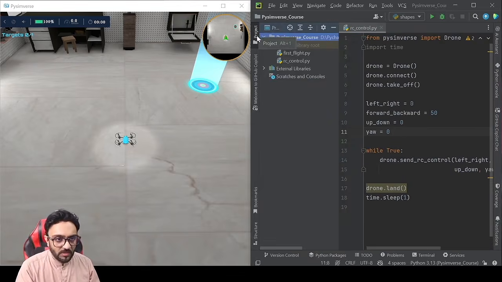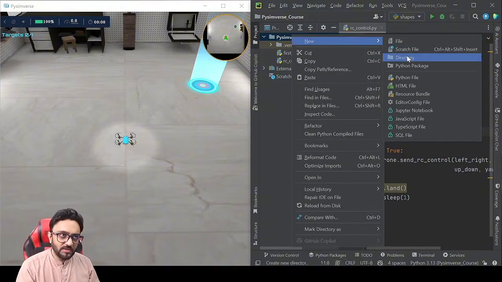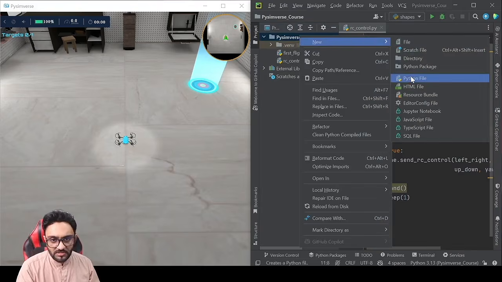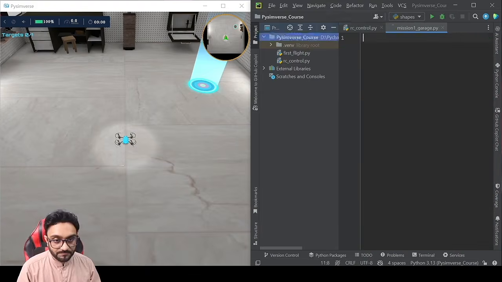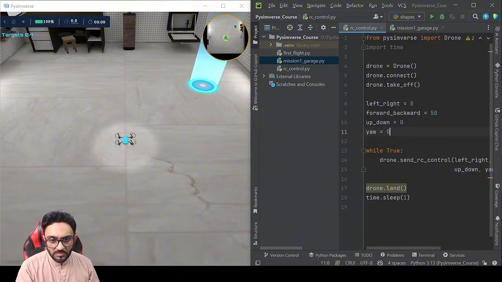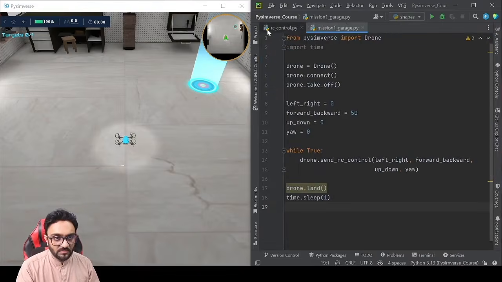And then I will go to project, and here we are going to create, should we create a directory, or we can create just a new Python file, right? So we can say mission 1 underscore garage. There you go. So here we are going to write in all of our code. So what we will do is we will take hints from our previous code, we will copy all of that and we will paste it here, and we will minimize this.